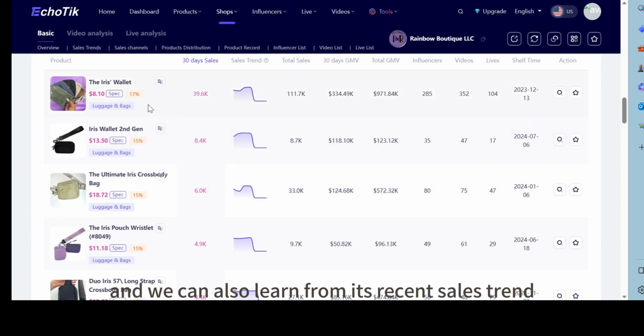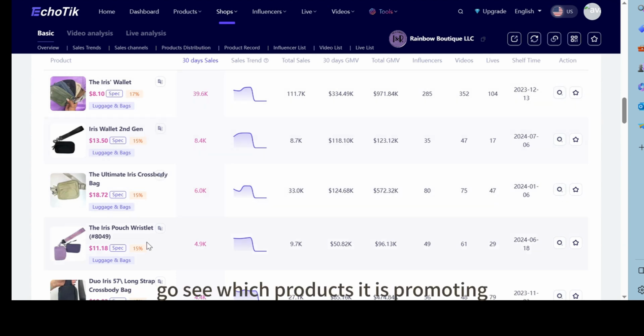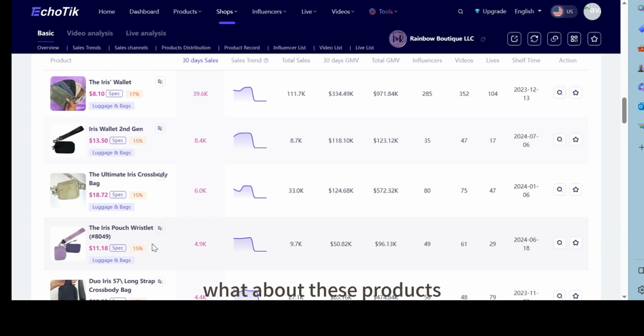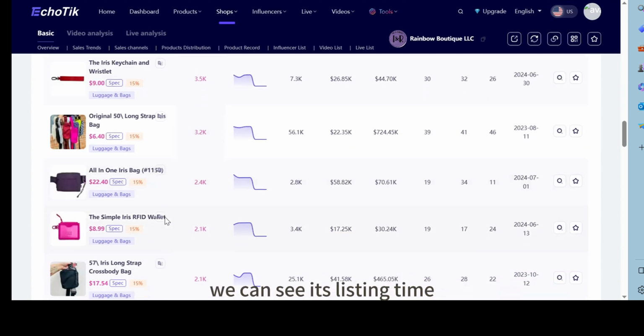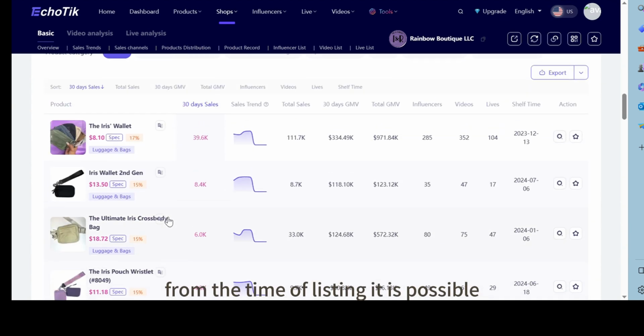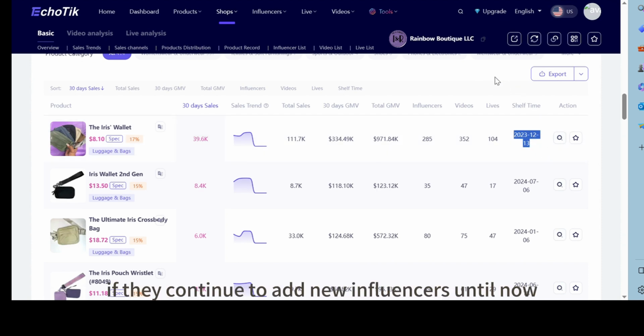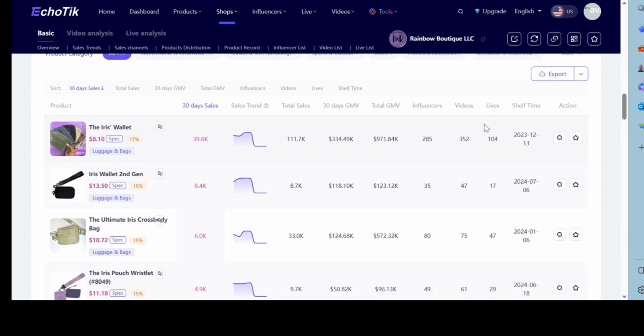And we can also learn from its recent sales trend, which products it is promoting. Recently, some things have been selling very smoothly. Then you need to take a look at this link. Has it already been taken down? Perhaps it's some of the products it has been promoting in the past. We can see its listing time. From the time of listing, it is possible to calculate its competitiveness. The earlier the products are listed, the earlier they become available. If it continues to add new influencers until now and is still vigorously promoting, this opponent will be quite powerful.